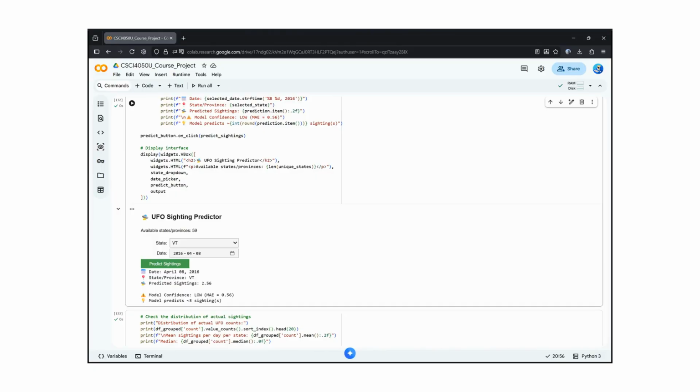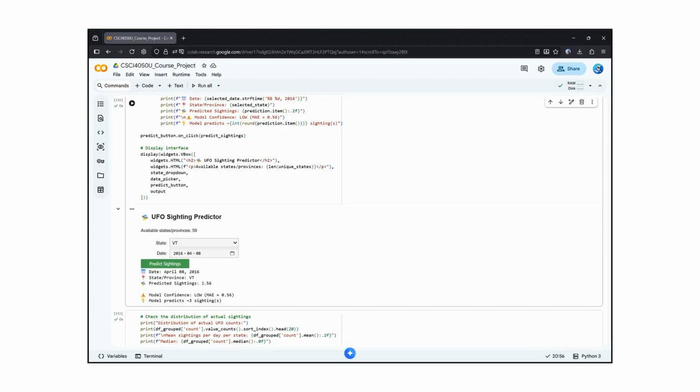Because our model is using regression, we use MAE, or mean absolute error, to understand its confidence. The MAE value shown, which is about 0.56, represents the average expected error margin from our model during testing.